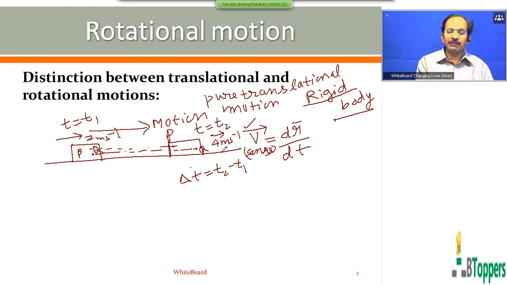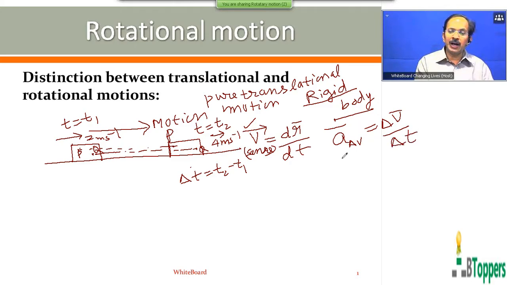That means every particle will undergo the same change in velocity in the same direction in a given time interval. Therefore, the average acceleration is the same for all the particles of the body in a given time interval, however small the time intervals may be.